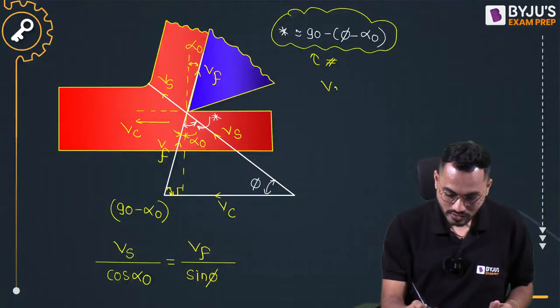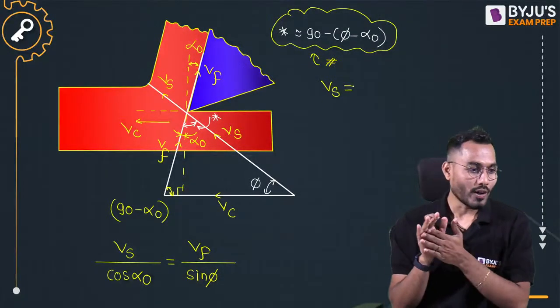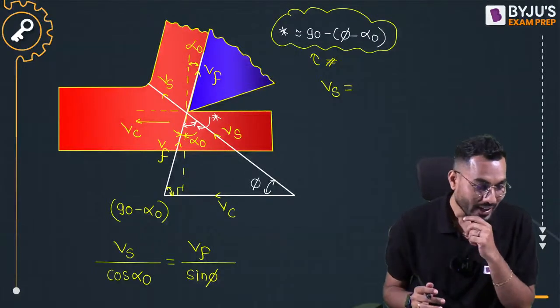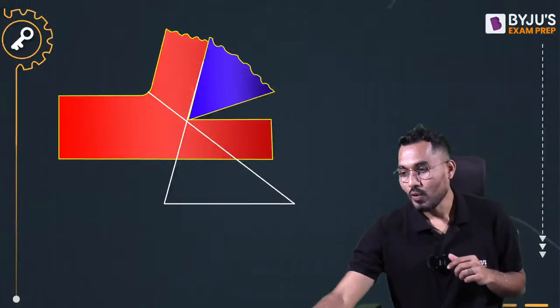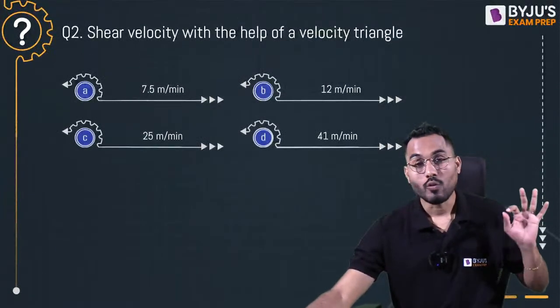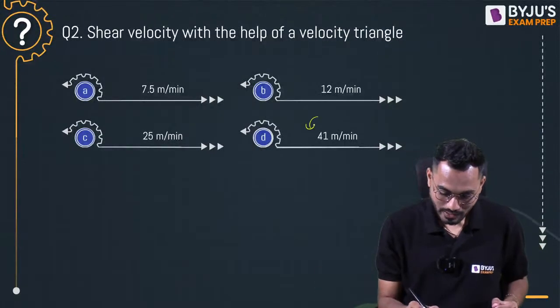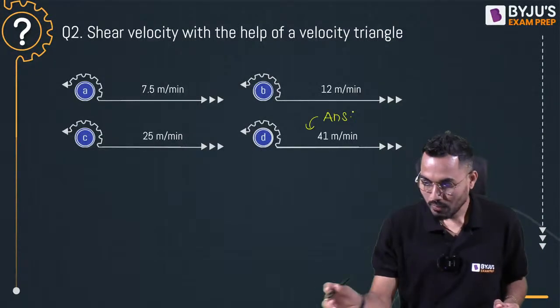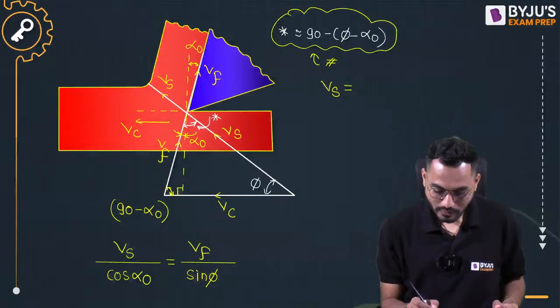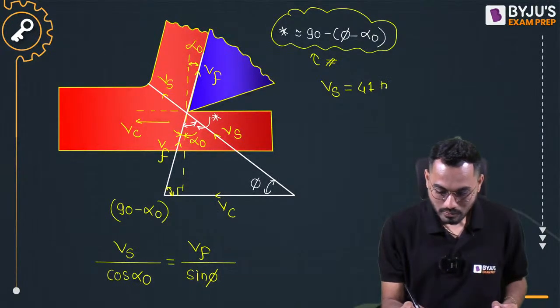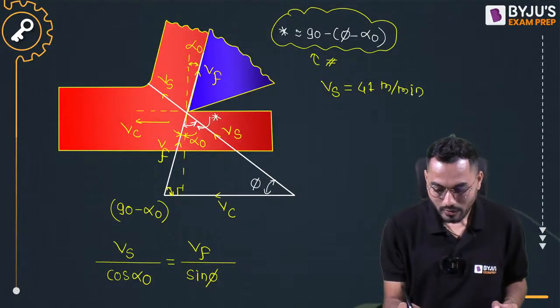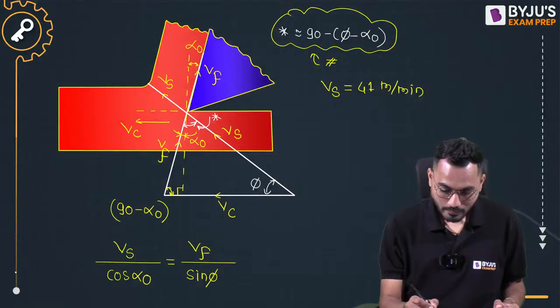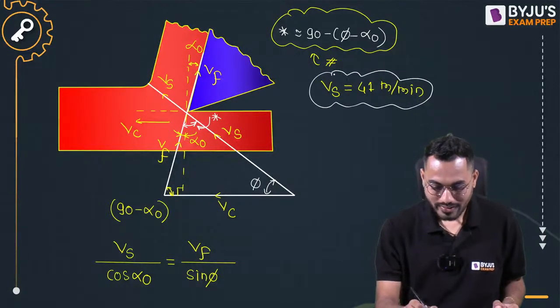So you tell me, what is the shear plane velocity? Most of the students are telling del D is the correct answer. And if I go and talk about del D, can I say 41 meter per minute? So this is exactly my answer, 41 meter per minute. Is it okay? Simple fundamental, roughly this value is coming. Is it understood, everyone? Yes, this is exactly my answer.